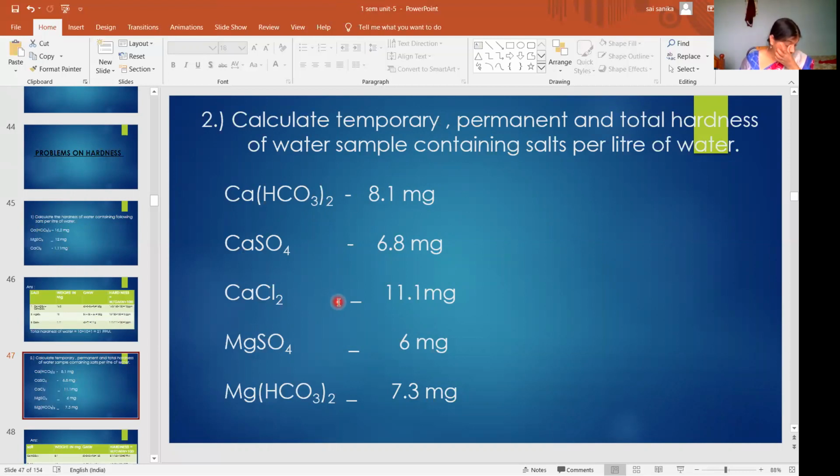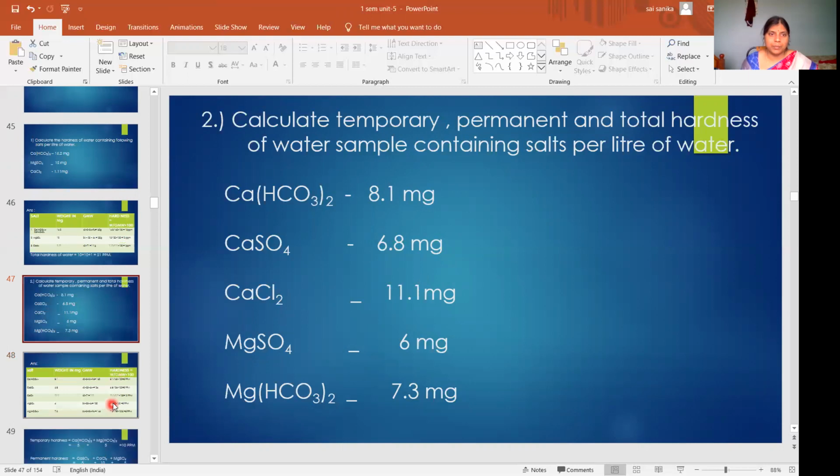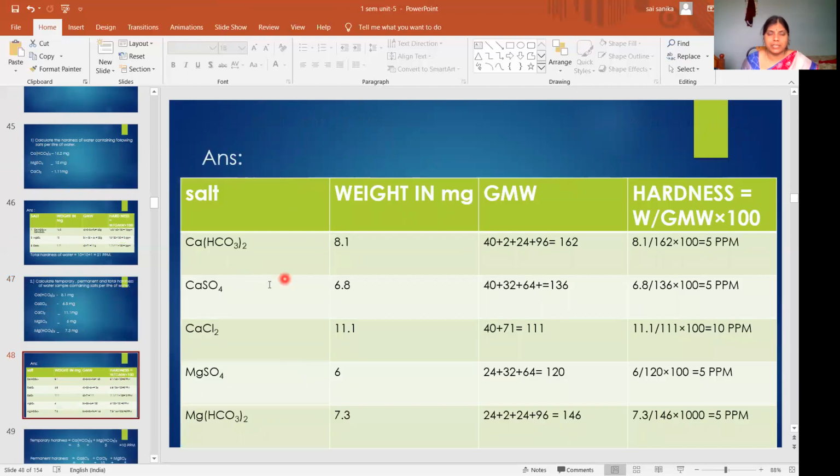Similarly, in the first problem we took a table and made 4 columns and calculated the hardness. Here also you have to calculate the hardness. What is the first salt? Calcium bicarbonate 8.1 mg, calcium sulfate 6.8 mg, calcium chloride 11.1 mg, magnesium sulfate 6 mg and magnesium bicarbonate 7.3 mg. So we make a table. I prepared the table here, it will be very easy.